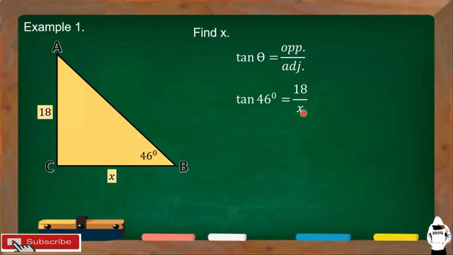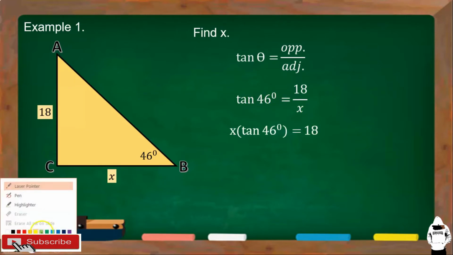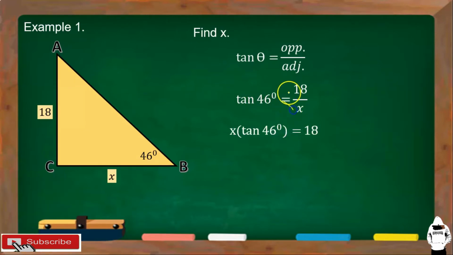that is x. Then, cross multiply natin yan. So this is x times tangent 46 degrees is equal to 18 times 1, that is 18. Okay? And then divide both sides of the equation by tangent 46 degrees.